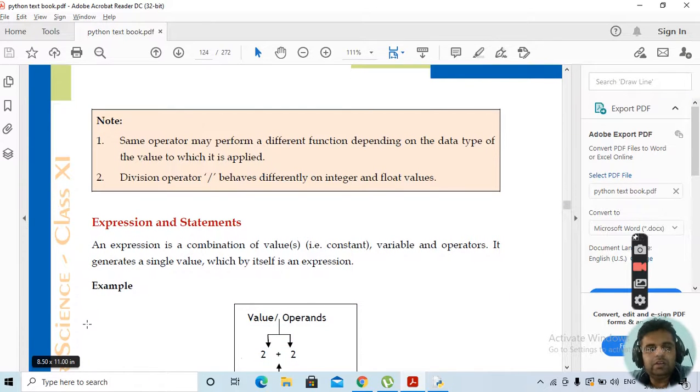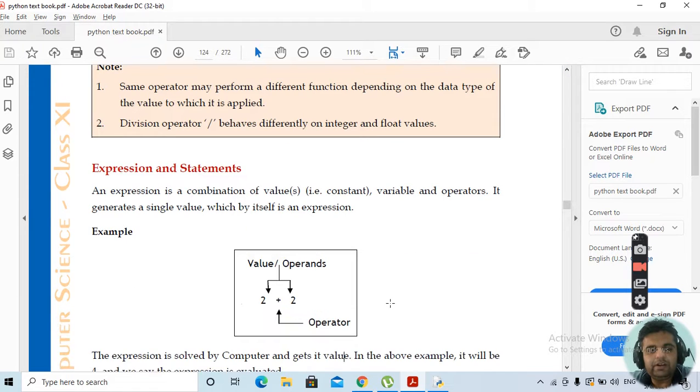Then, similarly to the operators, we can have expressions as well as statements also. What is an expression? It is basically a combination of values. We can have constants, variables, operators, and it generates a single value, which by itself is an expression. Clear? For example, suppose we are writing 2 plus 2. 2 and 2 are both values, or you can say operands. Plus is an operator.